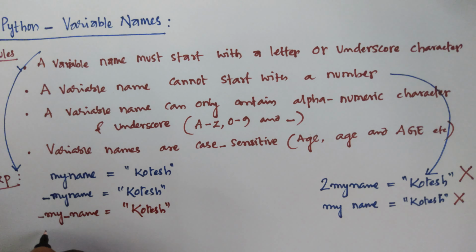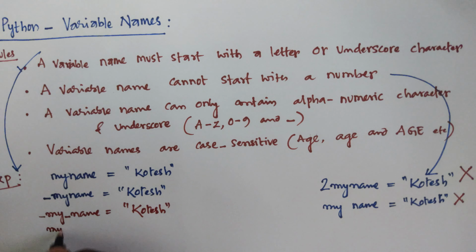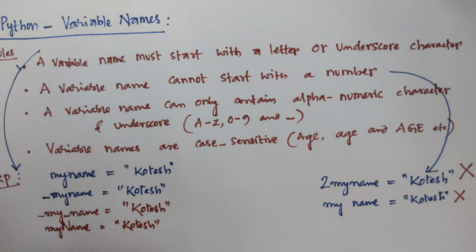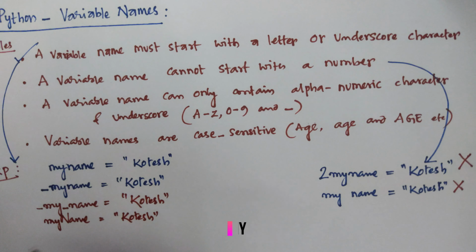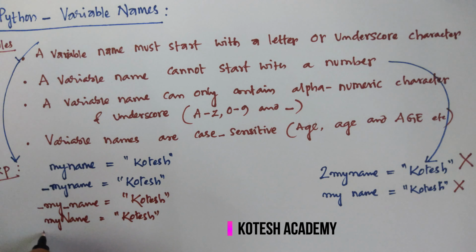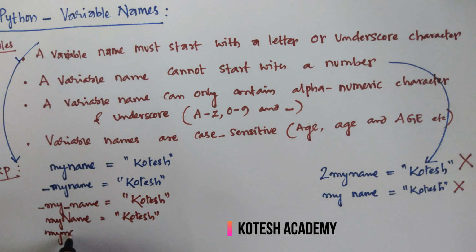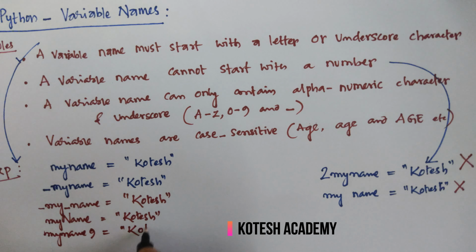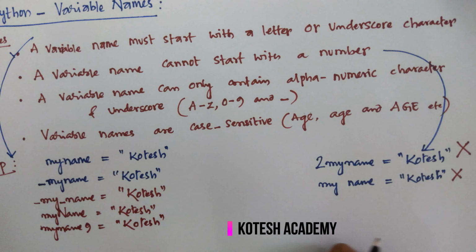In the middle of the instruction you may use capital letters, like my name. Numbers you can use in the middle of the variable, like my name number 9 is equal to quotation.